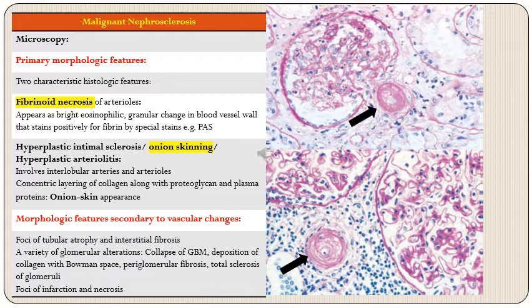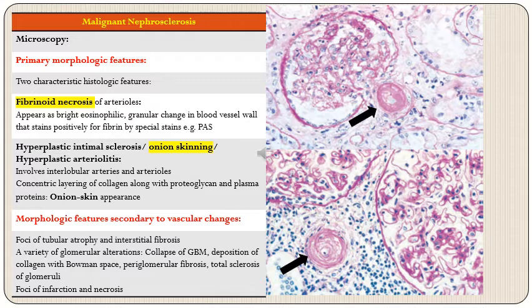So starting with fibrinoid necrosis. There will be fibrinoid necrosis of arterioles, which will appear as bright eosinophilic granular change in blood vessel walls, which will stain positively for fibrin by special stains like periodic acid Schiff. And the second characteristic change is onion skinning, which is also called hyperplastic intimal sclerosis or hyperplastic arteriolitis.